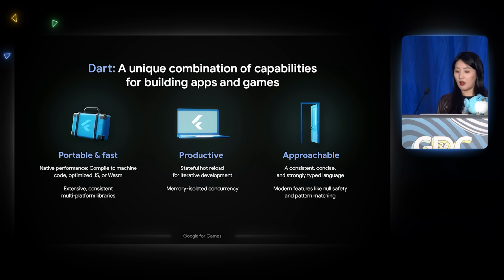And then the secret sauce behind the thing is called Dart. Dart is the programming language behind the scene that allows us to provide such a portable, productive, and approachable framework for our developers. If you're not familiar with Dart, that's not a problem. If you happen to know any other programming languages like Java or C#, you will learn Dart in no time.